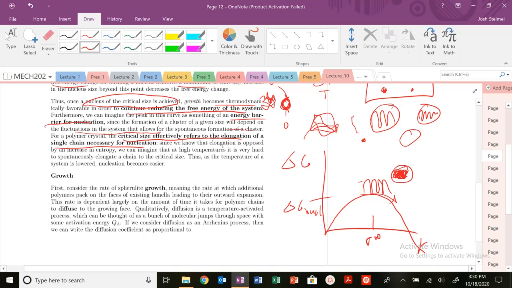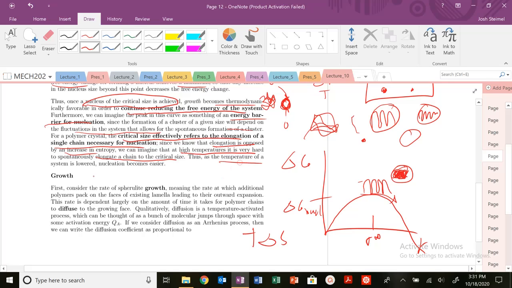Anyways, we know that elongation is opposed by this increase in entropy. So at very high temperatures, it's very, very hard to do. Why? Because we know that with T delta S, we want to maximize that conformational entropy. So it is going to be difficult to spontaneously elongate that chain.